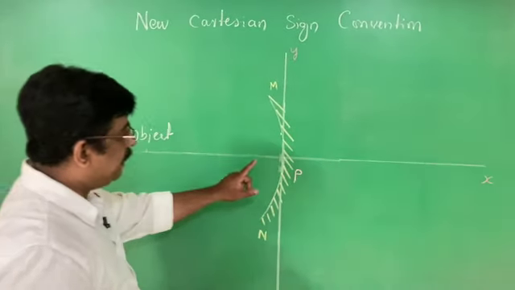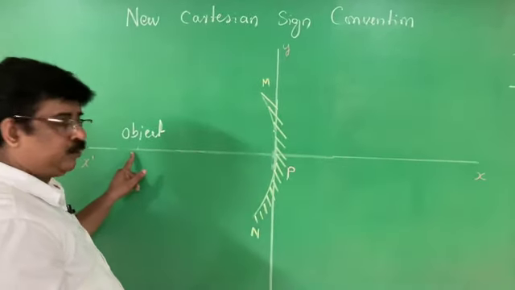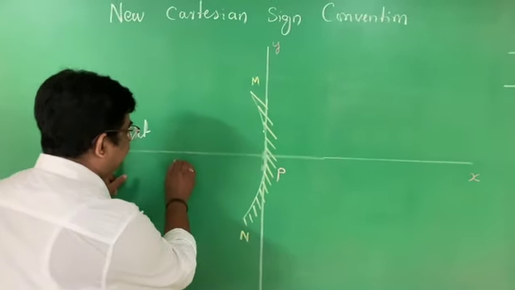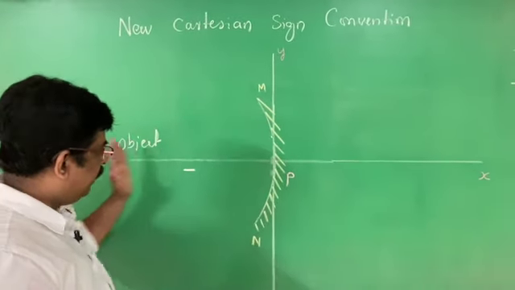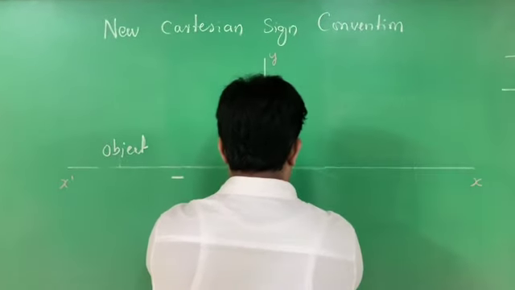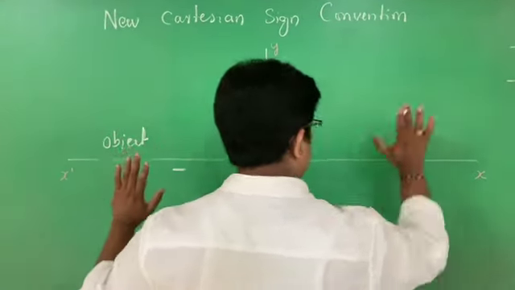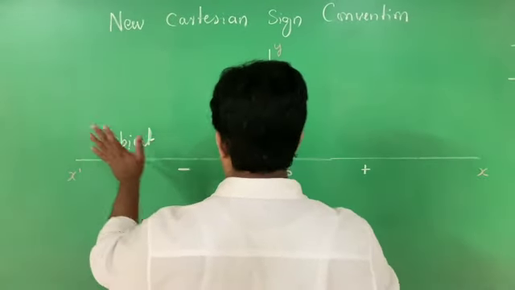Therefore, any measurement taken from the pole of the mirror to the object should be considered negative. This is minus. In the graph sheet, I am standing at the origin. This is my left hand, this is my right hand. My right hand is positive, my left hand is negative.